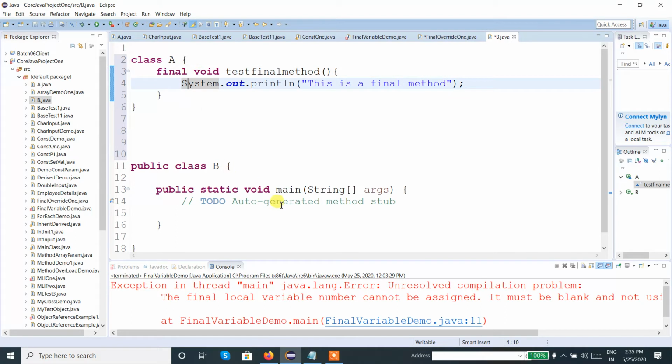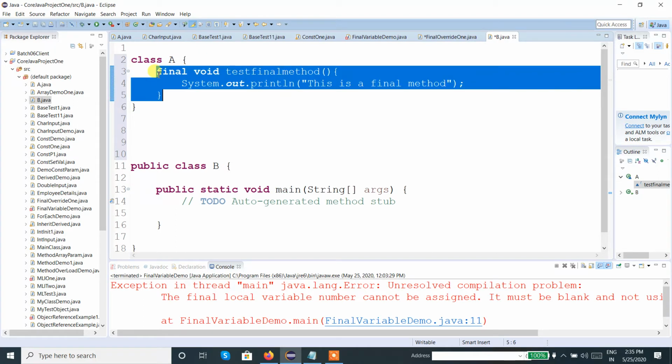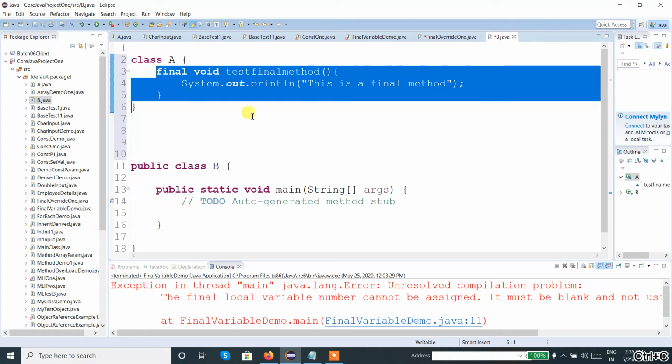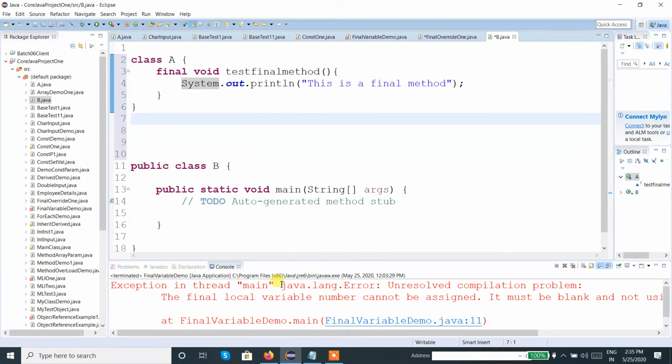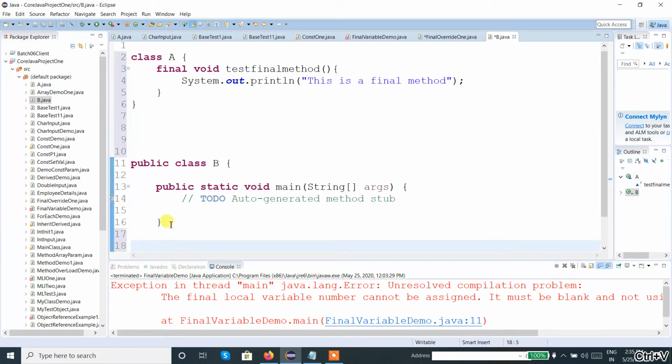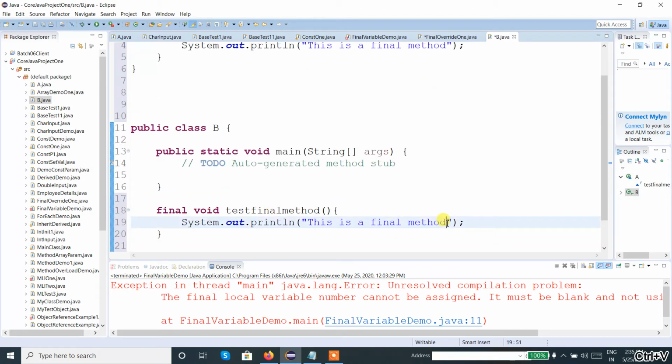So now we are trying to override the final method here. What we need to do is go to the derived class and keep the same method with a different definition outside the main method. So here let me paste this and change the definition: the final method cannot be overridden. The method cannot be overridden. Now let us call the method here.